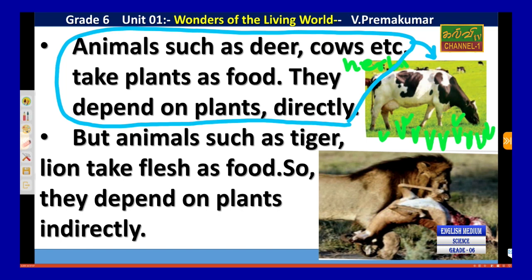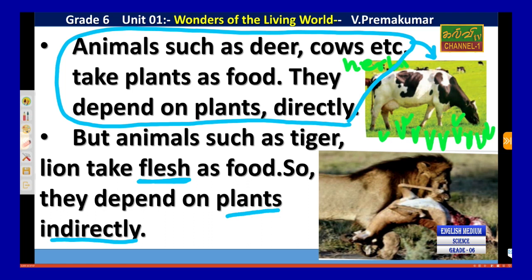Another one: animals such as tiger and lion take flesh as food. Flesh means meat. That animal is taken as food. So they depend on plants indirectly.